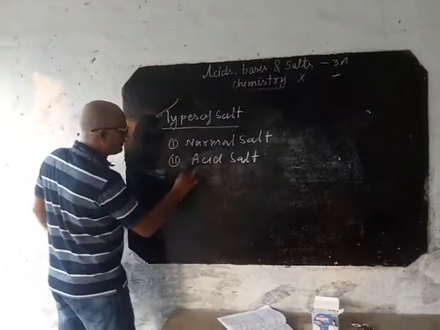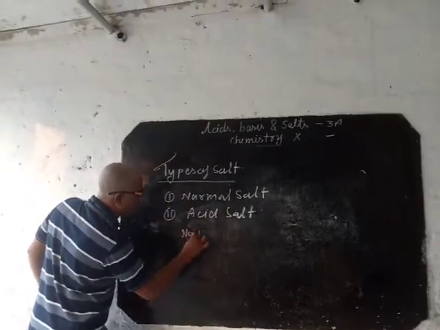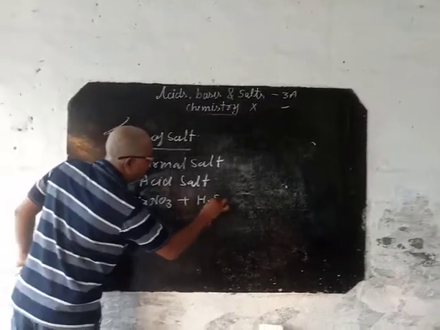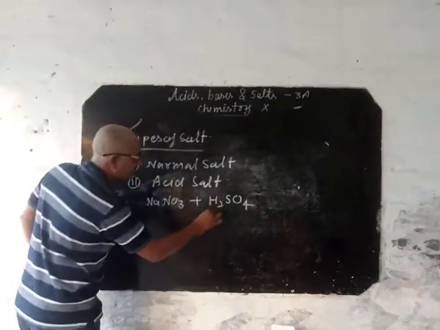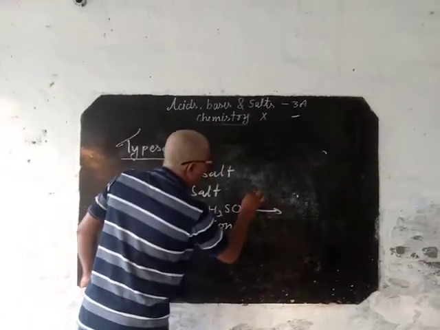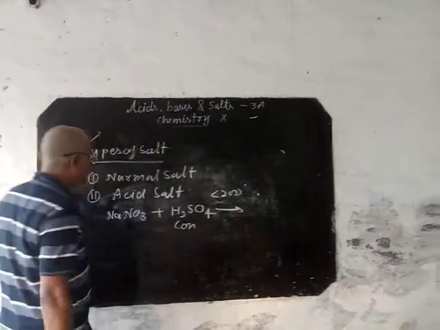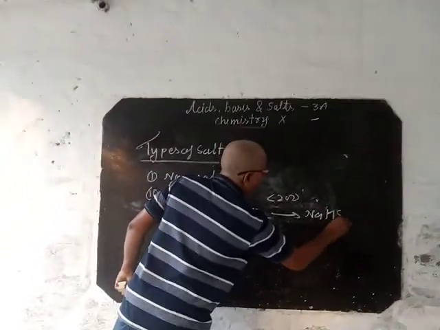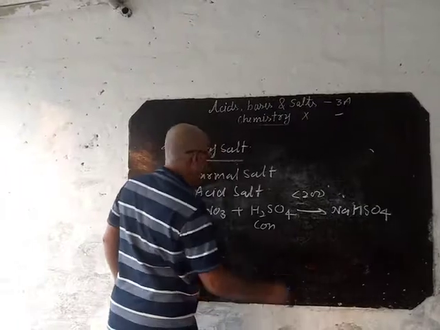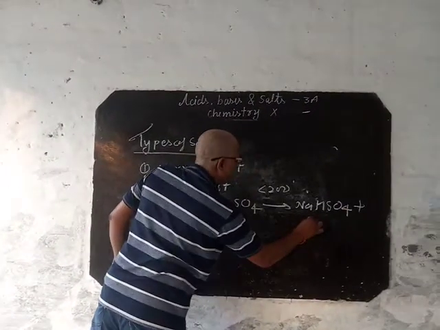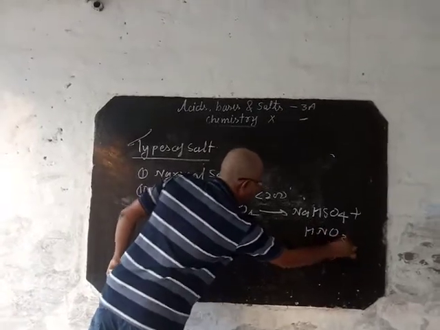You are familiar with this reaction: sodium nitrate reacts with concentrated sulfuric acid, at a temperature less than 200 degrees Celsius. It gives sodium hydrogen sulfate and nitric acid.